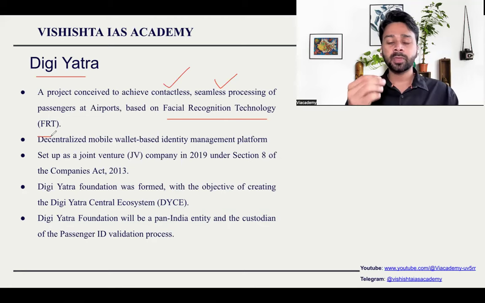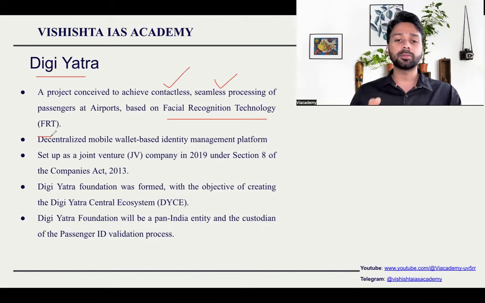So what happens is a DigiYatra app will be there. You can download the app, put in your Aadhaar ID, and do the verification. And before going into the airport, all you have to do is open the DigiYatra app and do a facial recognition. Once you do that, the Aadhaar and your facial recognition will combine together and it will send a message to the airport that this particular person with this particular Aadhaar ID has been tested for identification.